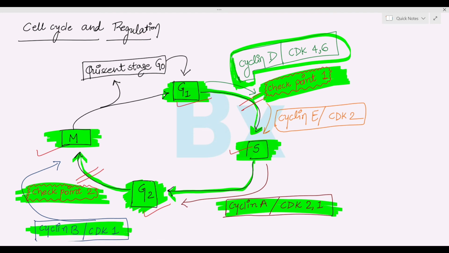A very important thing: the most important checkpoint is checkpoint 1. From here, it will be decided whether the cell will undergo the cell cycle or not. If there is any alteration or mutation in the genes, then the cell will not undergo cell cycle proliferation.